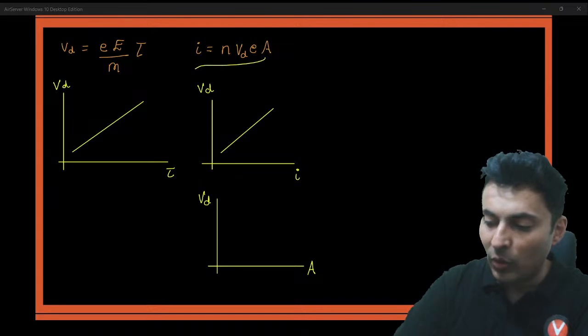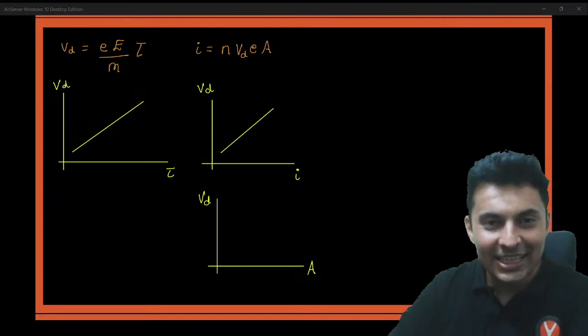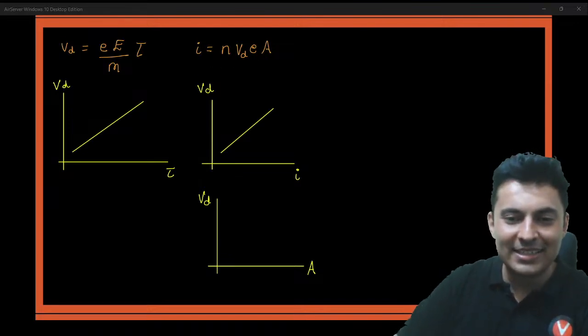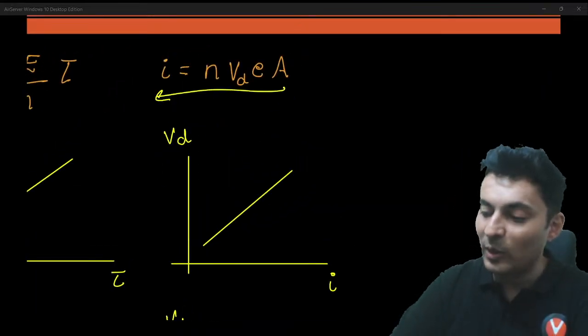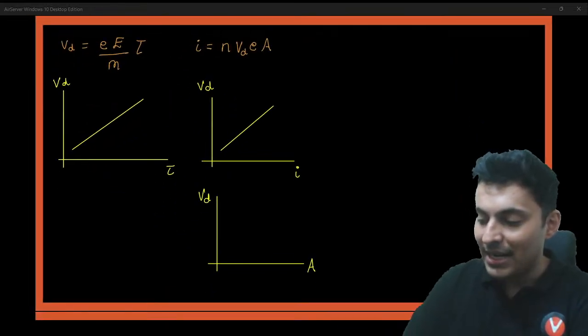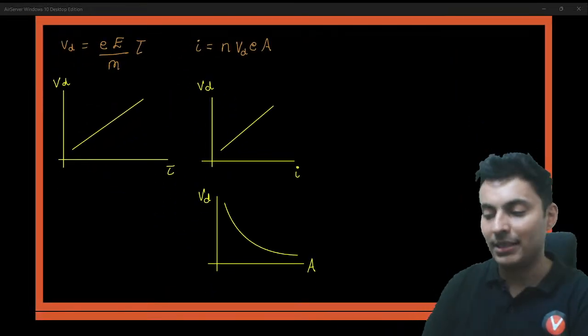where will this area go? Area will go below, right? Where will this area go, my dear warriors? Area will go below, right? So what will happen if area goes below? It will be inversely proportional. So that is the reason why the graph will look like this.